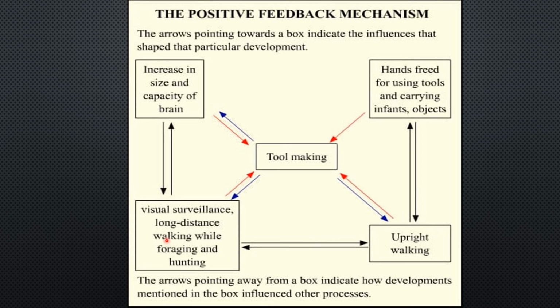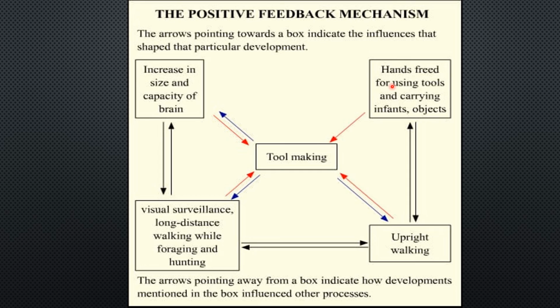Then visual surveillance: with the development of the skills of visual surveillance, or simply observation power, the early man could understand and keep track of the events happening around him, and accordingly could prepare himself by making proper tools and could withstand similar events.